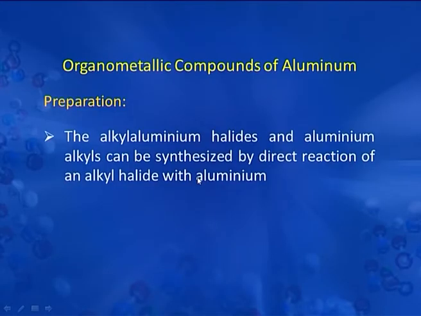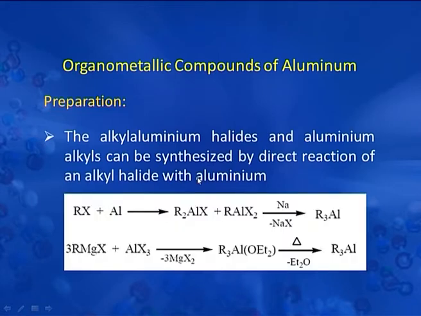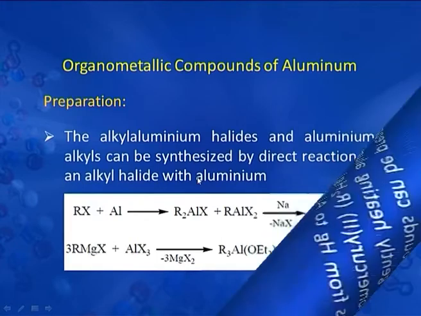After seeing the organolithium compound, let us switch over to another class of organometallic compound called organoaluminium compound. It can be prepared in a similar way, that is, alkyl aluminum halides and aluminum alkyls can be synthesized by direct reaction of alkyl halide with aluminum. So, these two reactions show how various alkyl and aryl aluminum compounds can be prepared.